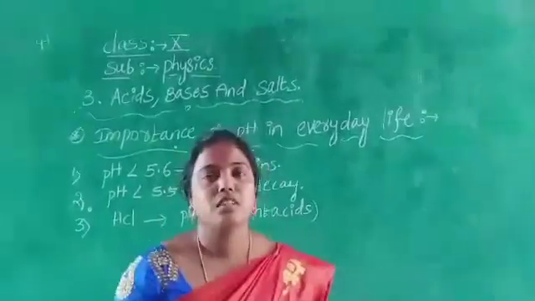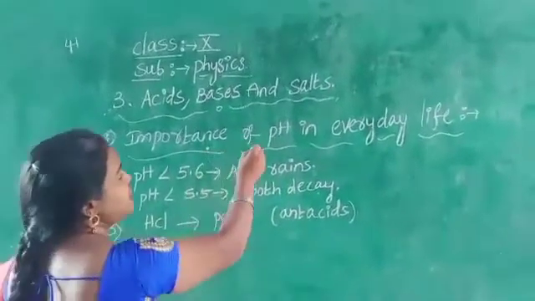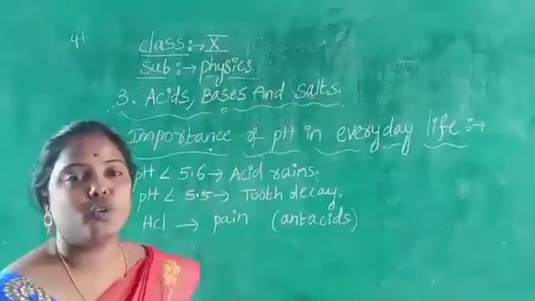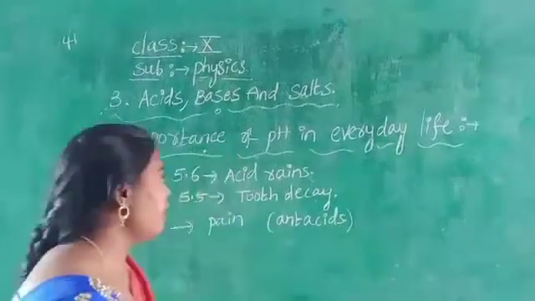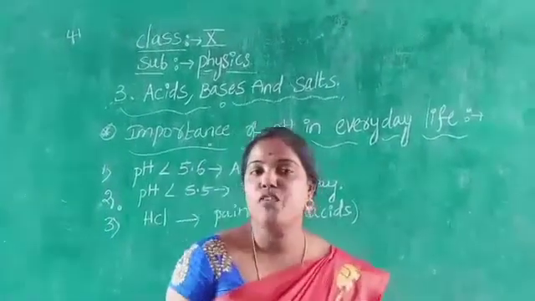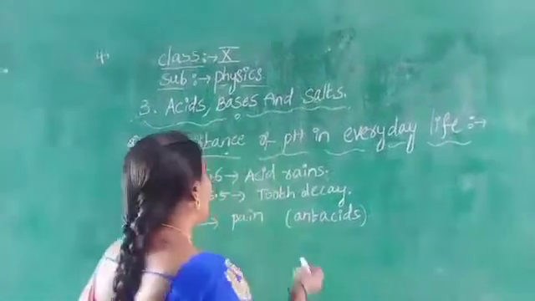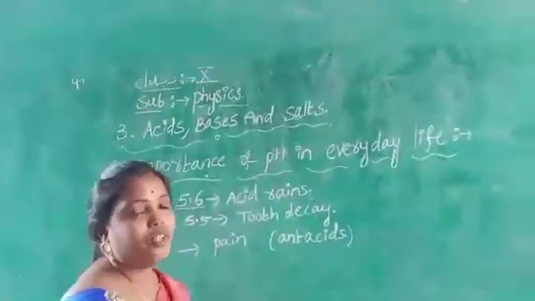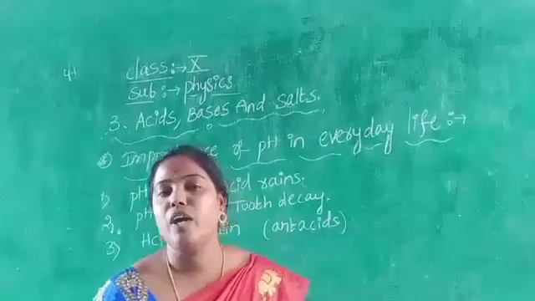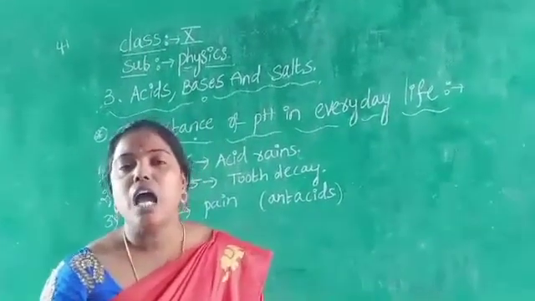Children, now we are going to discuss the next topic, importance of pH in everyday life. How is pH useful to our everyday life? The first one, children, once you observe, if the pH value of rainwater is less than 5.6, very important, it is called acid rain.